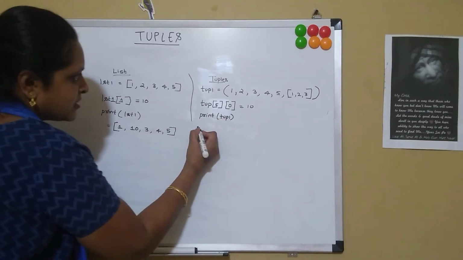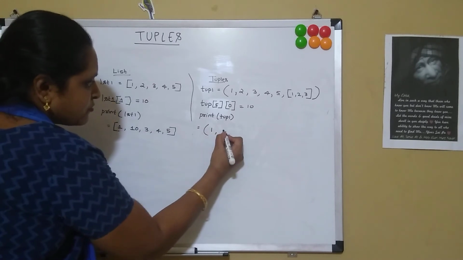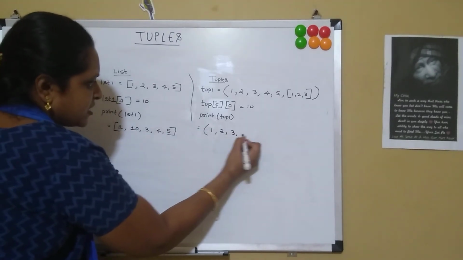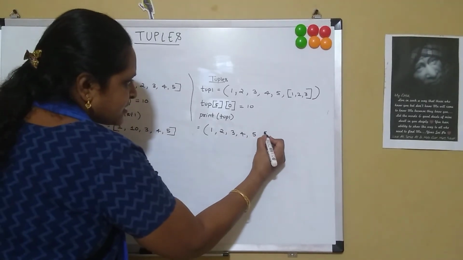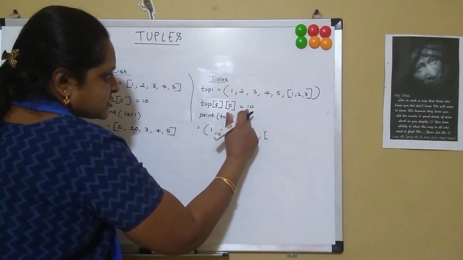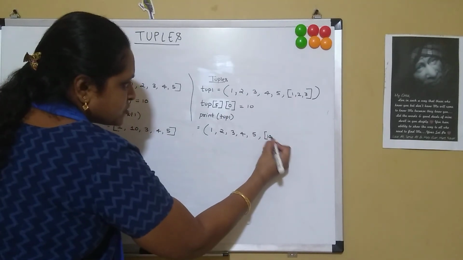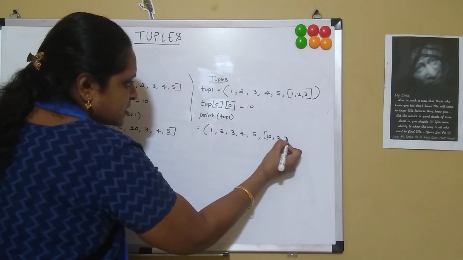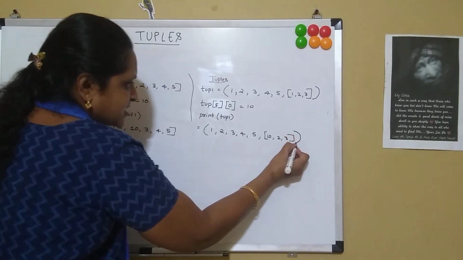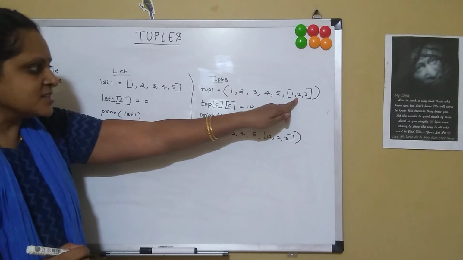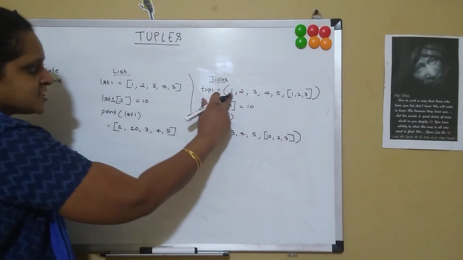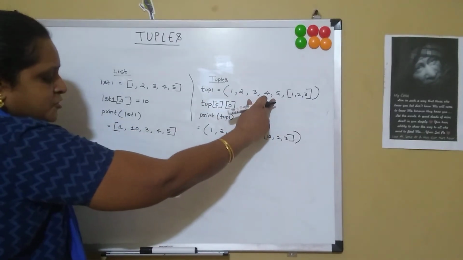tuple1, then I get my output 1, 2, 3, 4, 5, and then my first element in the list would have got changed to 10. So 10, 2, 3, my list ends, and the tuple. So we can change the items within the list, but we cannot change the individual items within the tuple.